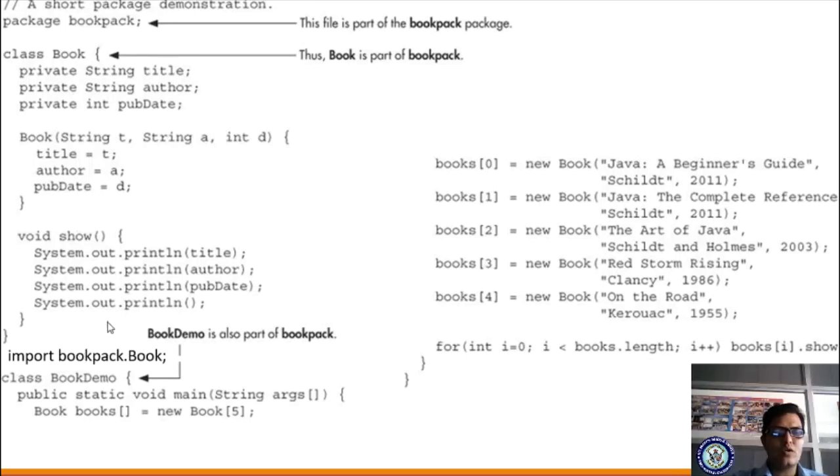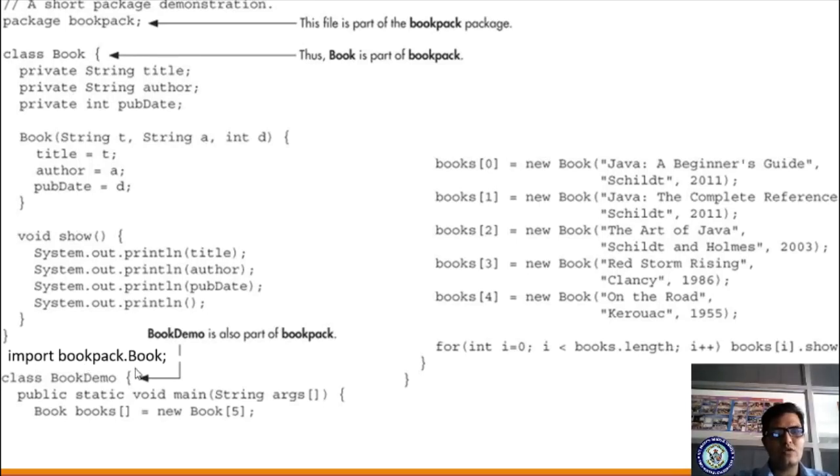Now I'm writing one more notepad. I'm writing now the first statement as import bookpack.book. Where does this code exist? In the folder called bookpack. We have stored the book code, right? So this bookpack folder exists in the bin folder, and now I'm going to store this book demo file in the bin folder. Okay, not in the bookpack folder.